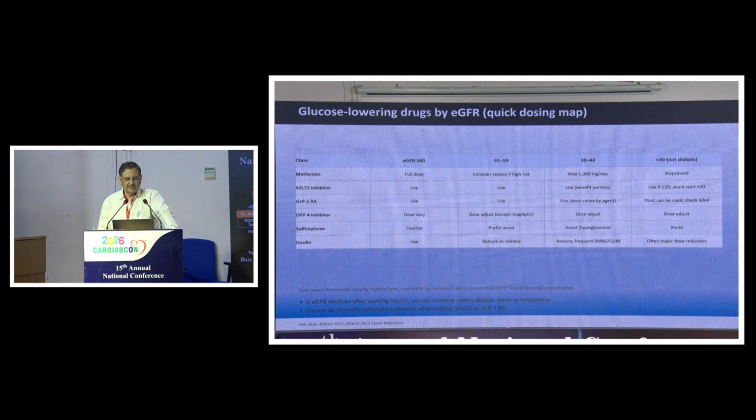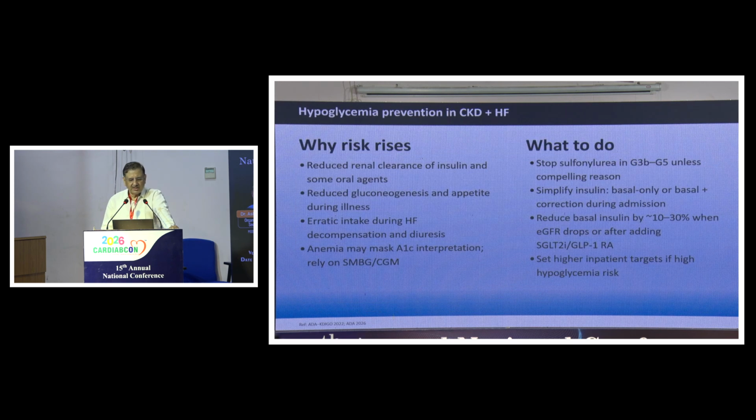And for the glucose lowering drugs, the dose has to be modified as per the eGFR status. I will not go into detail because of the time constraints. Hypoglycemia prevention should be there. You should use those agents which have the least hypoglycemia. Sulfonylureas should be down titrated.